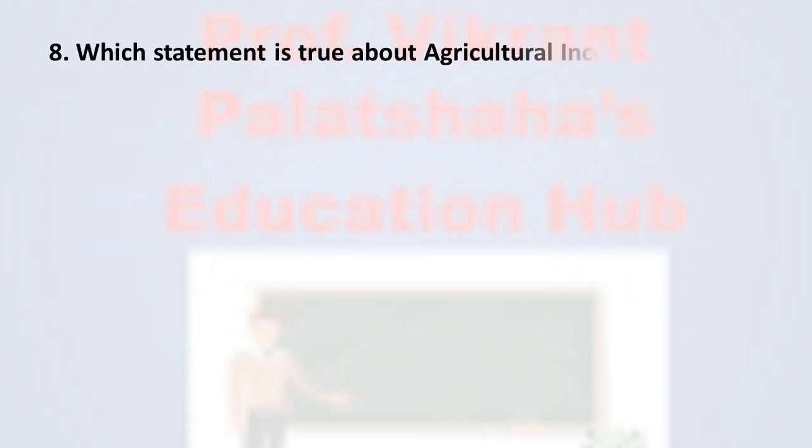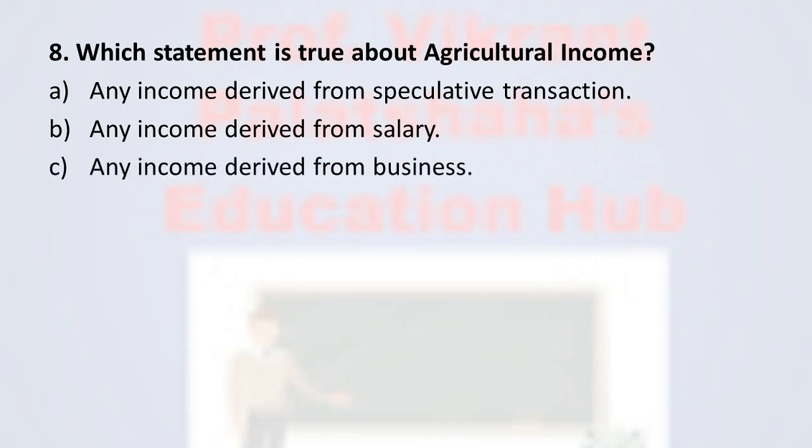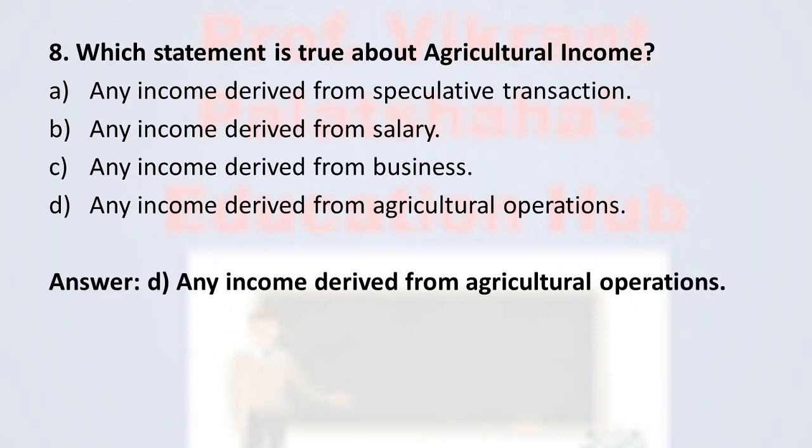Next, question number 8. Which statement is true about agricultural income? Option A any income derived from speculative transaction, option B any income derived from salary, option C any income derived from business, option D any income derived from agriculture operations. And the correct option is option D, any income derived from agriculture operations.